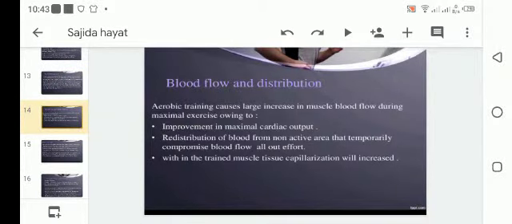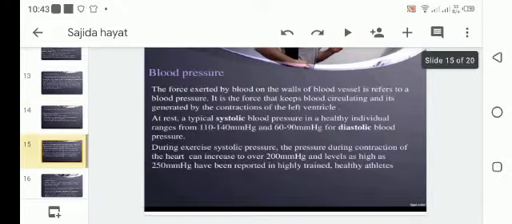Now, blood flow and distribution. Aerobic training causes a large increase in muscle blood flow during maximal exercise owing to improvement in maximal cardiac output, and redistribution of blood from non-active areas that temporarily compromise blood flow during all-out effort. Within the trained muscle tissue, capillarization will increase.